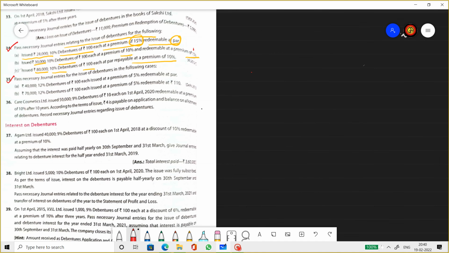So next I'm going to do the 35th question for you all. Pass journal entry for the issue of debentures. Rupees 40,000, 12% debentures of rupees 100 each, issued at 5% premium, redeemable at par. So issue at premium, redemption is at par. Question number 35.